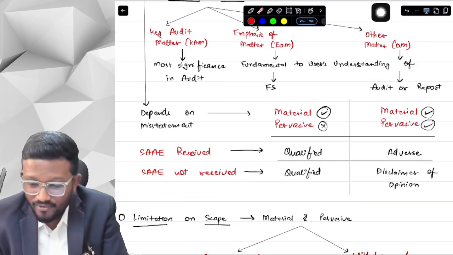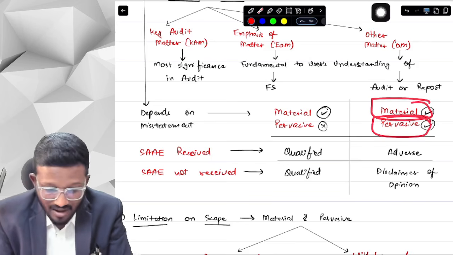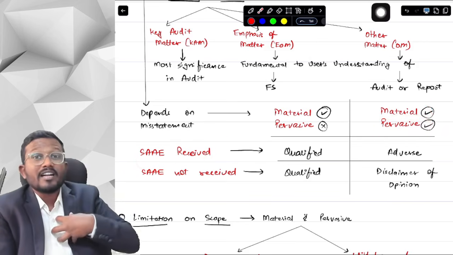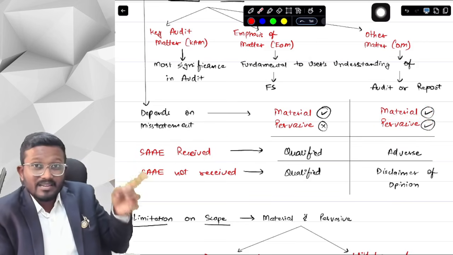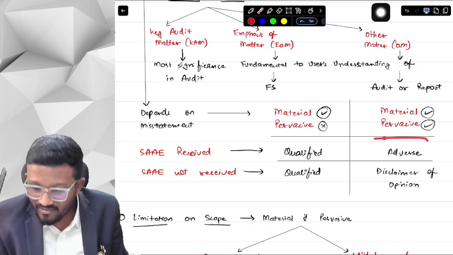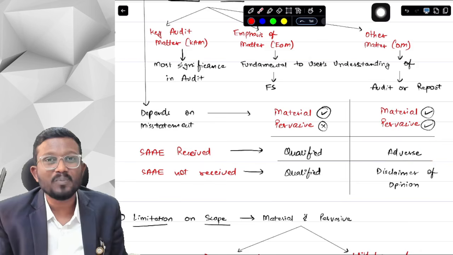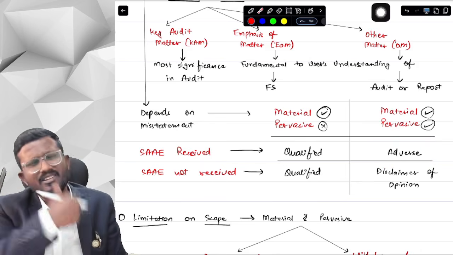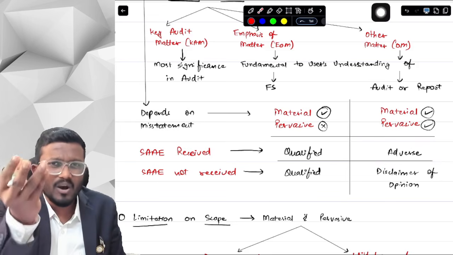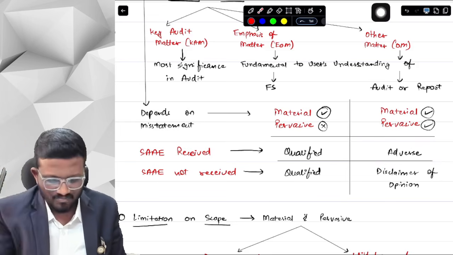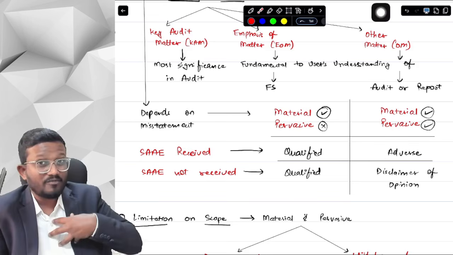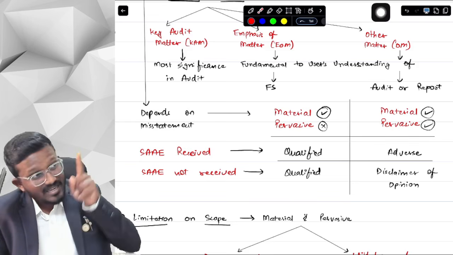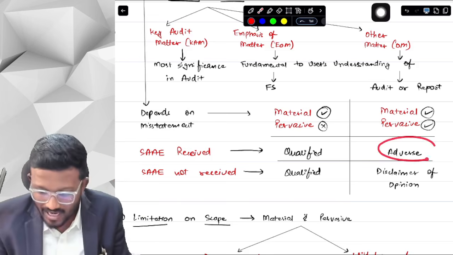But if it is material and pervasive, and we have already received the audit evidence that the misstatement is material and pervasive, then we will issue an adverse opinion. Which opinion, sir? Adverse opinion. Now, what do we actually write in the opinion? Everything will be covered later, but just to give you a gist. If we have sufficient and appropriate audit evidence that the misstatement is material and pervasive, then we will issue an adverse opinion.